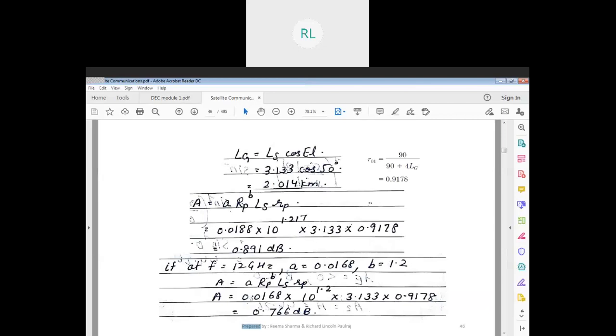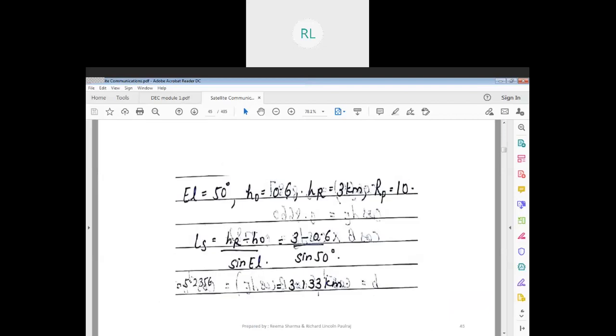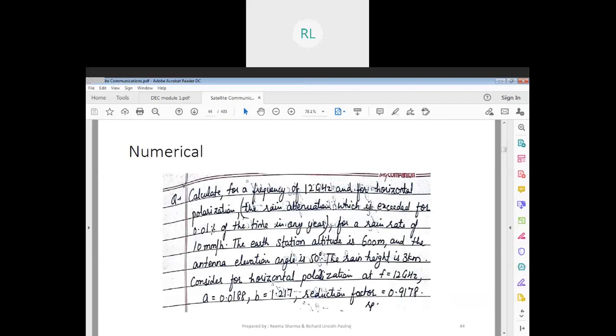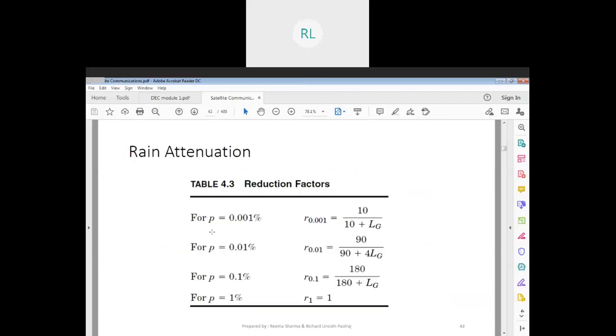So A equals a, I put the same value, 0.0168, into 10 raised to b, which is my 1.2, and then my LS, which we calculated previously, and rp is here. So what is the only difference here? The only difference is that the value of a is different, and b is different. Just see, a we had taken here as 0.0188.